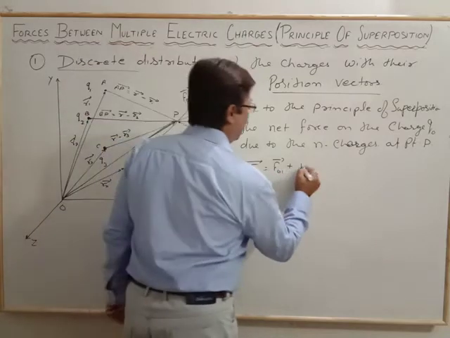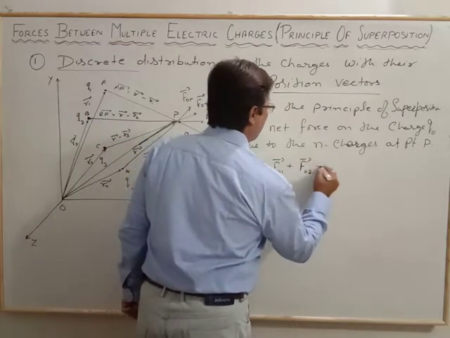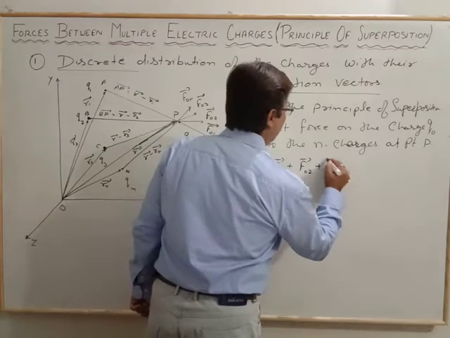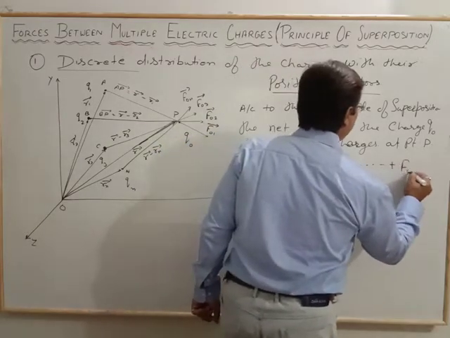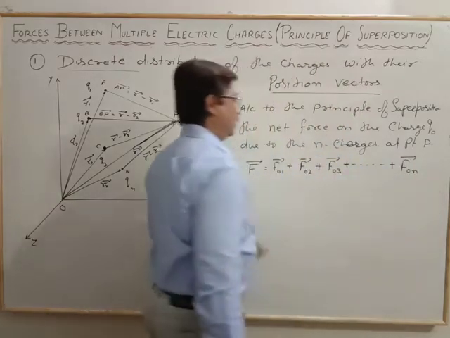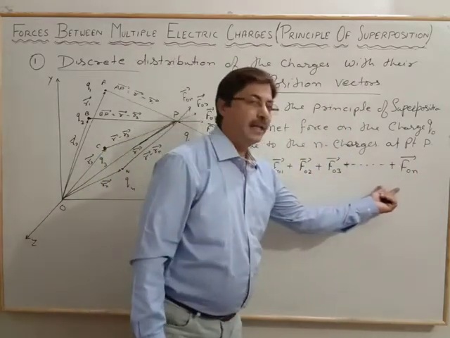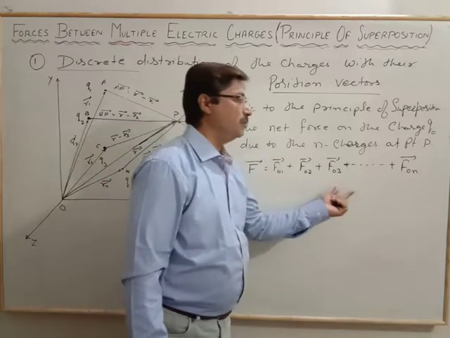So this is the way we get the sum total of all the vectors.